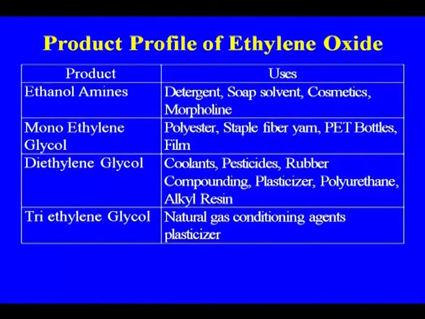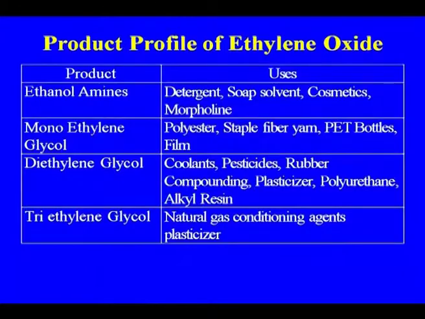These are the major outlets of the products we get from ethylene oxide: ethanolamines, monoethylene glycol, diethylene glycol, triethylene glycol, detergent, soap, solvent, cosmetics, morpholine, polyester staple fiber, PET bottles, where we are using the MEG for making PET resins, because we have the polyester that goes to synthetic fiber, and PET resin that goes for packaging,